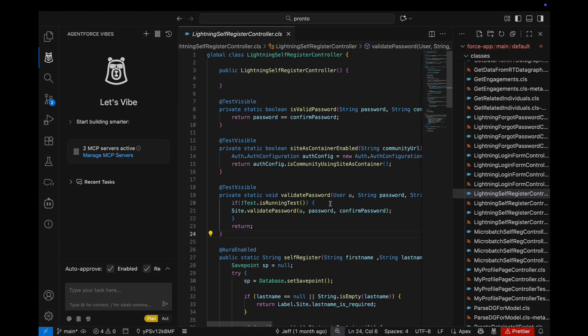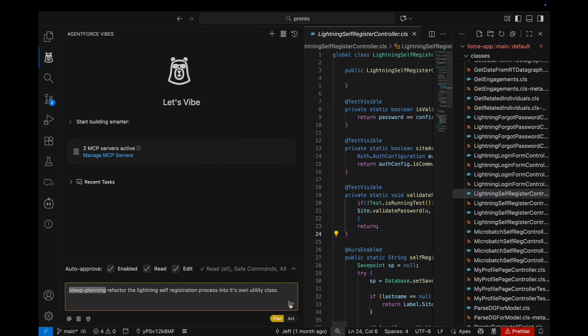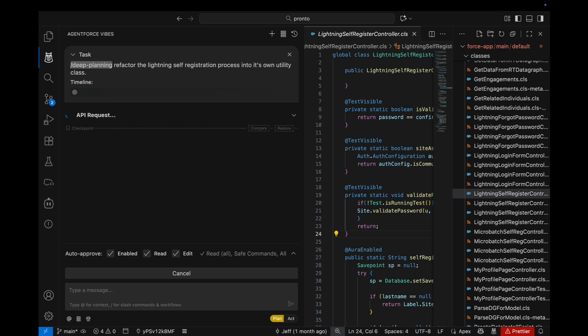Here's my code base. Right now, the Lightning self-registration process includes a lot of logic directly embedded inside multiple controllers and helper files, so I want to refactor that logic into its own utility class. When I run the / command with the prompt, Agentforce begins an investigation of my project, scanning through Apex classes, Lightning components, and helper files that reference self-registration logic.